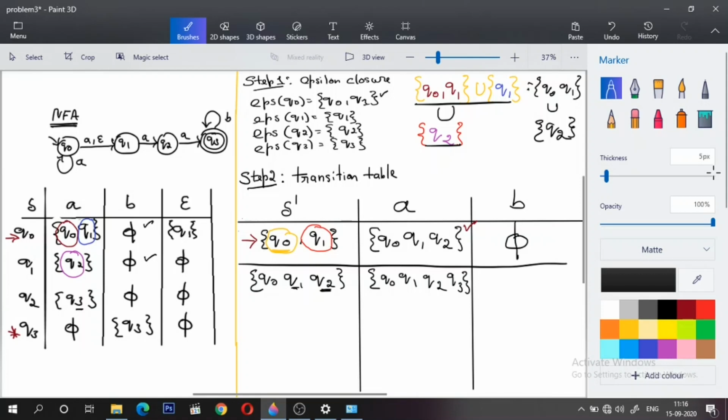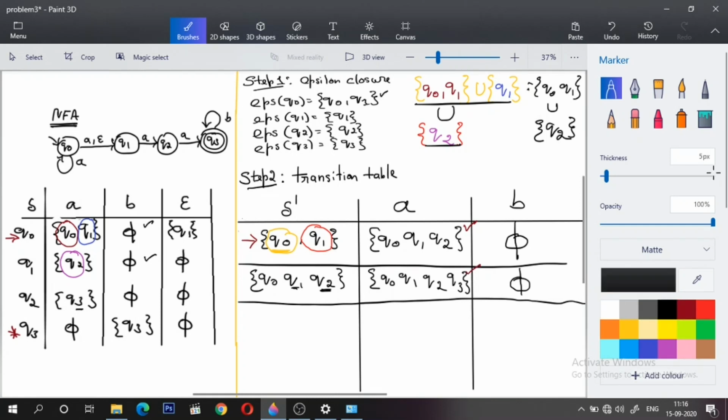Then for B, Q0 upon B, it's null. Q1 upon B is also null, and Q2 upon B is also null, right? And its epsilon closure will be null itself. So two entries are done, isn't it? Did I get anything new? Yes, I got a new set for which I have to write a transition.